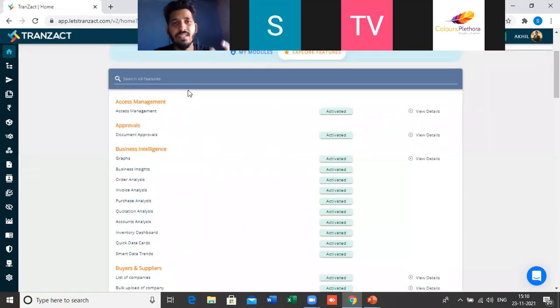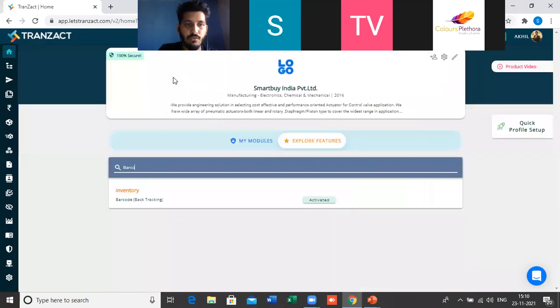Let me just give you one example. If you are looking for whether any barcode mechanism is present or not, barcode type inventory, everything, you can search here. Let's say I will just search for barcode. You will see in the inventory module, barcode tracking is something which is there in the system, and it is activated for my profile. So you can come here and search for the specific thing for which you are here on Transact. So this was all about the home page.